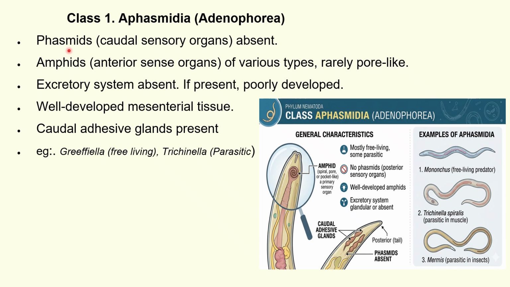So class 1 Aphasmidia. Here in this class, the phasmids or the caudal sensory organs are absent, and the amphids, which are the sense organs present in the anterior region, are of various types. Here the excretory system is absent, and even if it is present, it's poorly developed. It has well-developed mesenterial tissue, and the caudal adhesive glands are present. Example, Trichinella, which is a parasitic form, and Griphilia, which is a free-living form. So here in this image, you can see the amphids, which are the anterior sense organs, present here, and the phasmids, which are the caudal sensory organs, are absent.